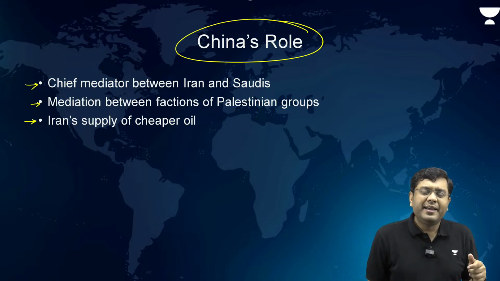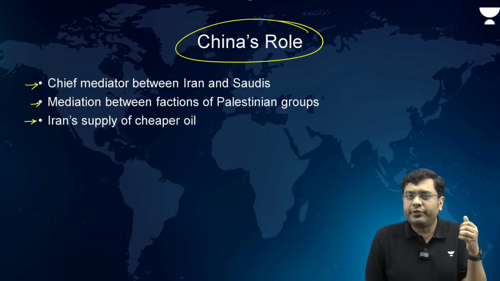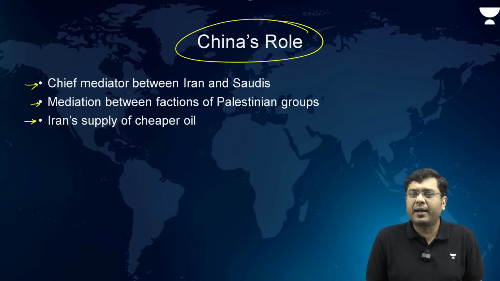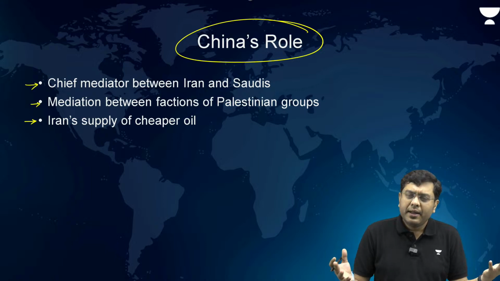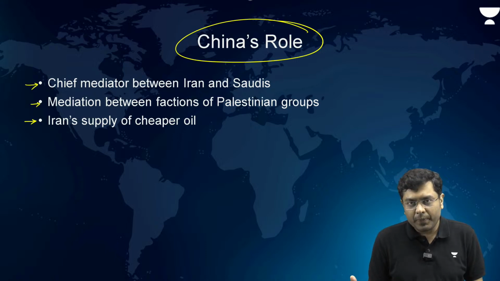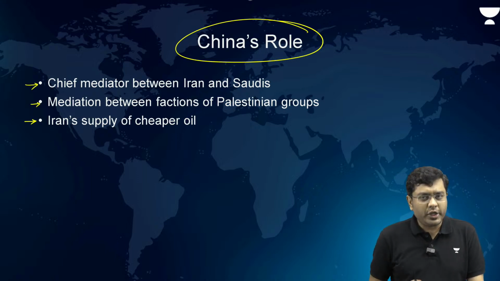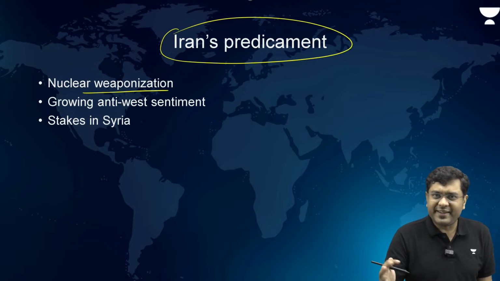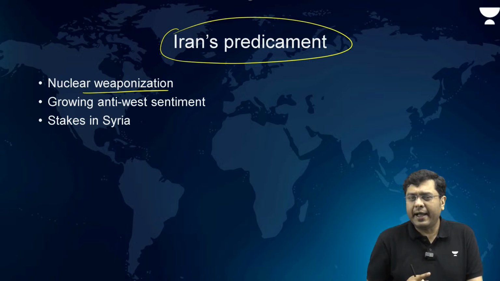Now, it is because of this that the European powers and the US in particular have been hesitant to reduce their foothold and the number of personnel that they have deployed in Iraq and Syria, which has further flared up the situation. So, it is like the game of the great powers being played on the West Asian playground, and any outcome is not looking good for the region of West Asia. So, when we talk about Iran's predicament, nuclear weaponization is something which is on the agenda across the globe. The entire world is talking about it.